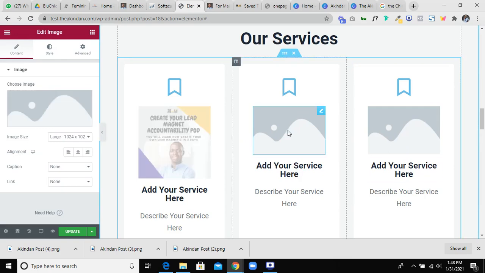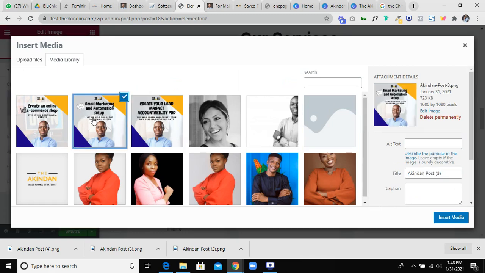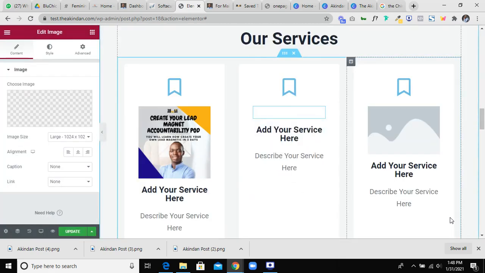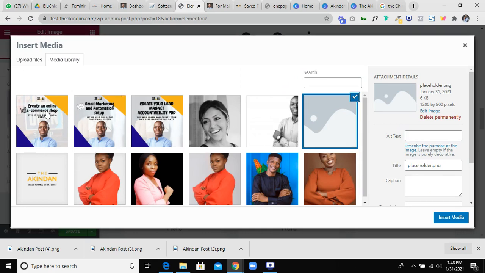Okay, so also always ensure they are in a square size. Like this is 1080 by 1080 pixels. So always ensure they are in a square size, it makes everything look the same. If one is in rectangle and one is in square, it won't look really good. So always ensure that they are in a square size.